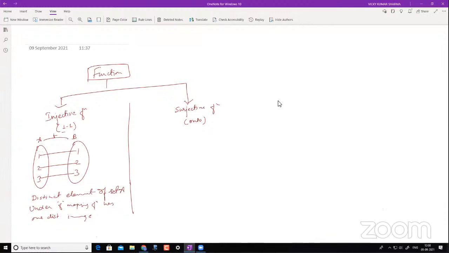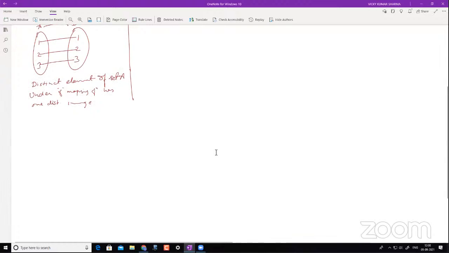Let's try and understand some concepts here. If this is 1, 2, 3, and here also 1, 2, 3, and this is A to B, and there is some mapping over here. Could you tell me, put it in the chat box, is this a function?